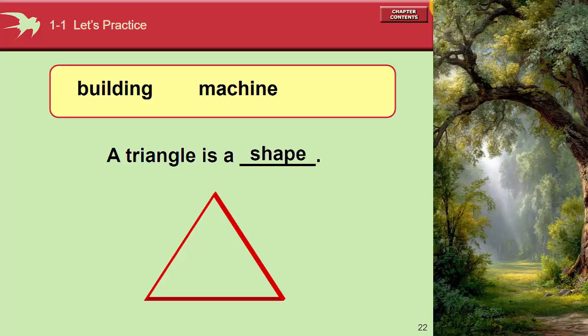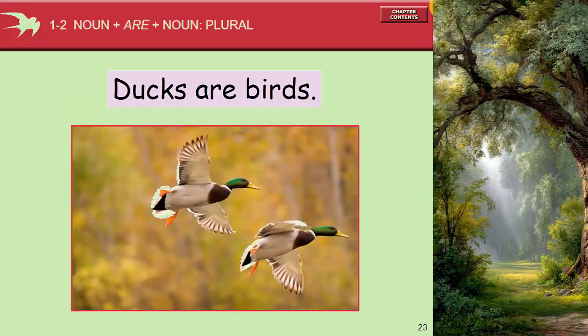Is a triangle a building? No, it's not. A triangle is not a building. It's a shape. Is a triangle a machine? No, it's not. A triangle is not a machine. A triangle is a shape. Okay, now we go to the plural. Again, anytime we see a sentence, we will change the sentence into question and positive or negative response.